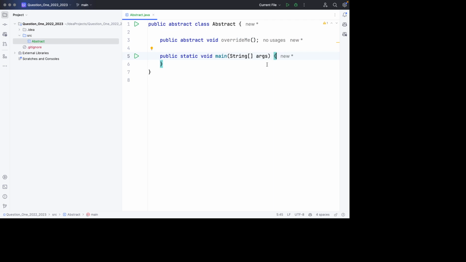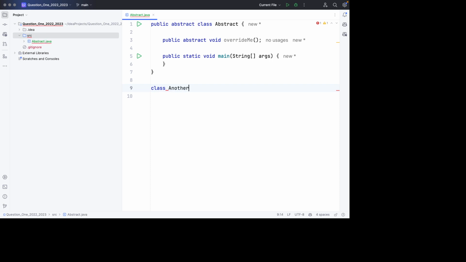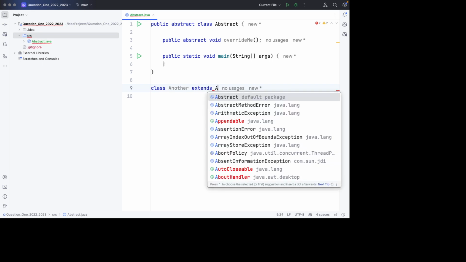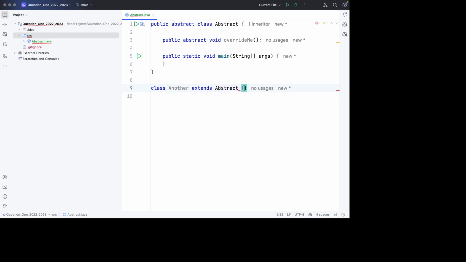So when we have a class somewhere below, a class called another that inherits this abstract class called abstract, this will cause an error unless we override the abstract methods within this concrete class.